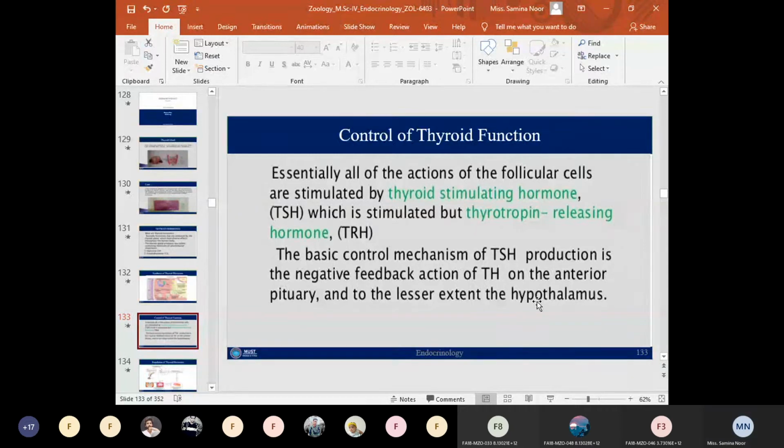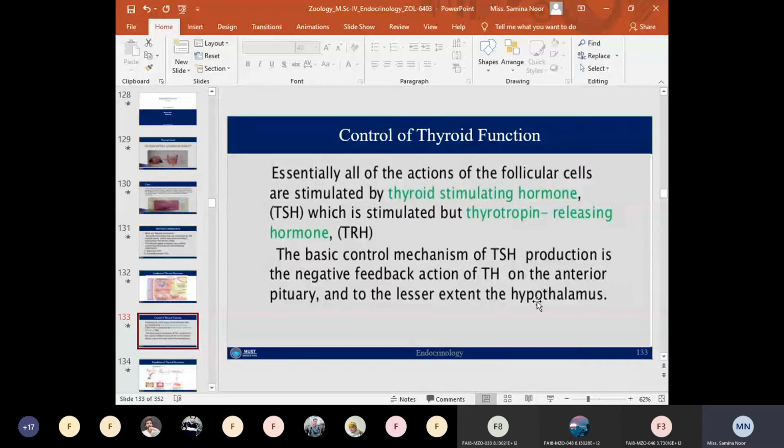The control of thyroid function is done by two major hormones: one is TSH, which is thyroid stimulating hormone, and the second is thyrotropin releasing hormone, or TRH.